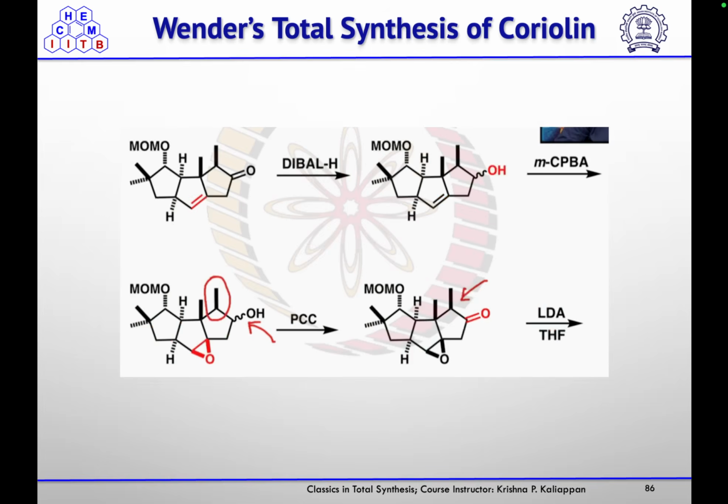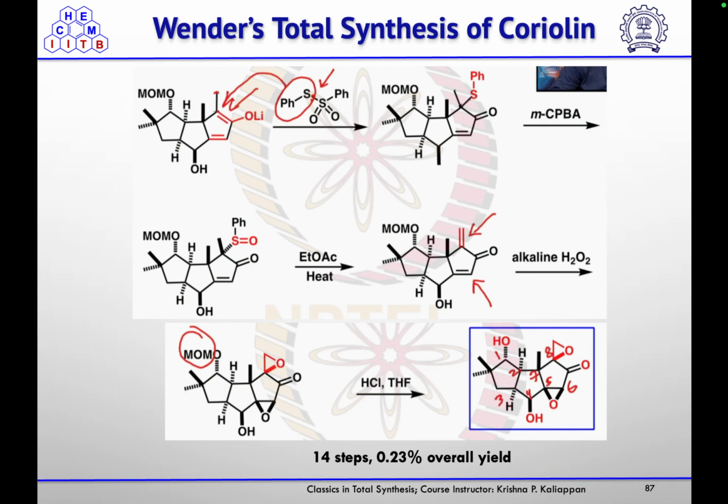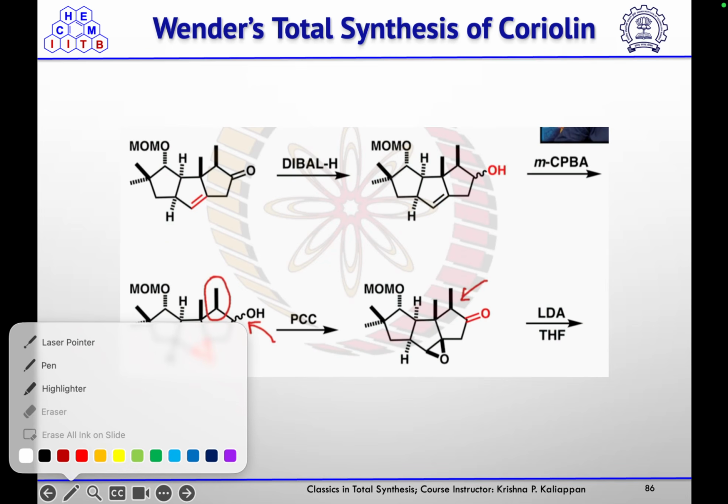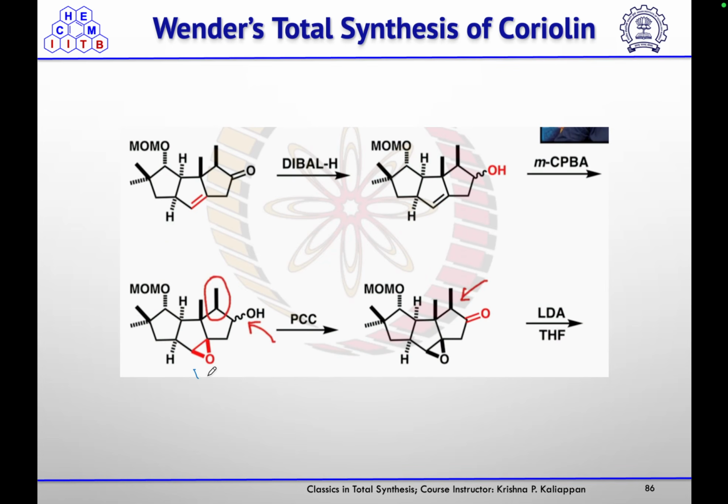epoxide at this position, and then that alcohol they oxidized using PCC to get the corresponding ketone.